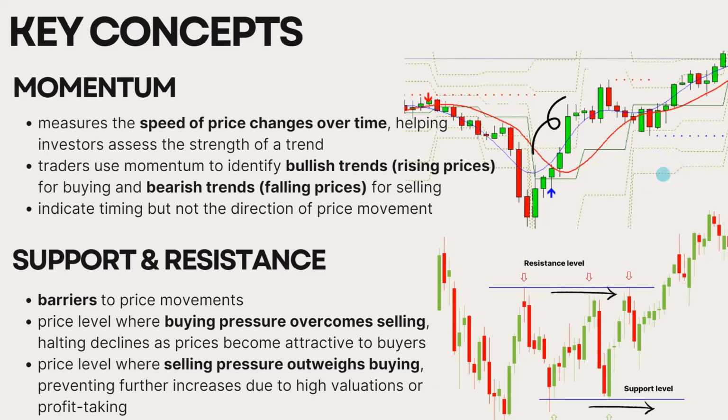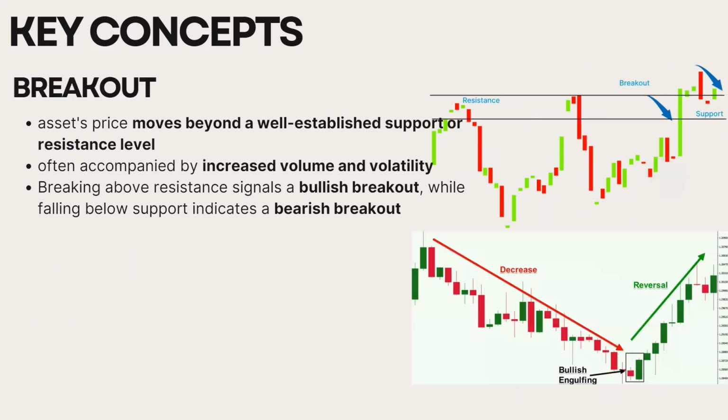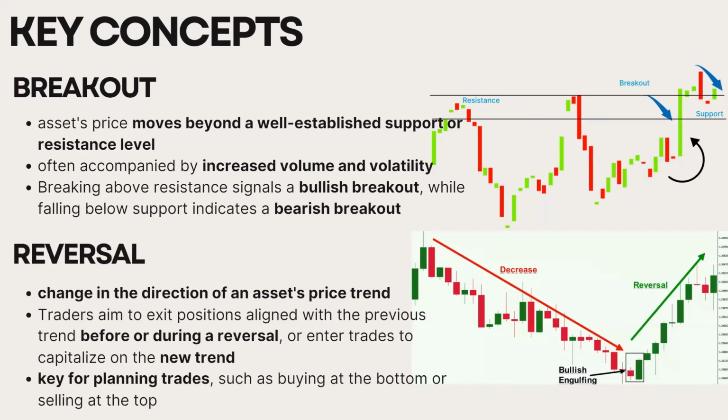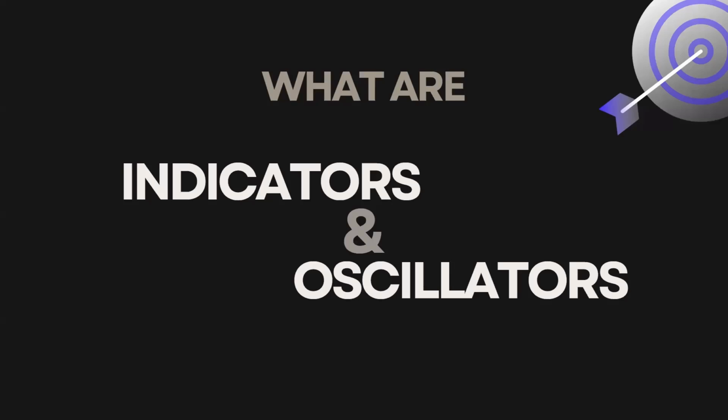Next, breakouts. Breaking above resistance signals a bullish breakout, while falling below support indicates a bearish breakout, indicating the potential for the price to start trending in the breakout direction. Lastly, reversal. This marks a change in the direction of an asset's price trend, shifting from up to down or vice versa, marking trend changes that can redefine your strategy. Now, what's your move? Let's break down the difference between indicators and oscillators.